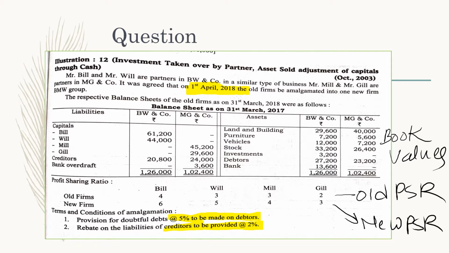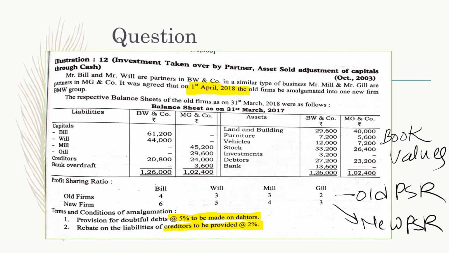Again, we have given the profit sharing ratios here. Old firm ratio is given 4:3:2, and in the books of MG and Company 3:2. So these are the old PSR, and new PSRs are also given, 6:5:4:3, and this will belong to BMW Group, that is the new firm. Further, we have given the terms and conditions of amalgamation.